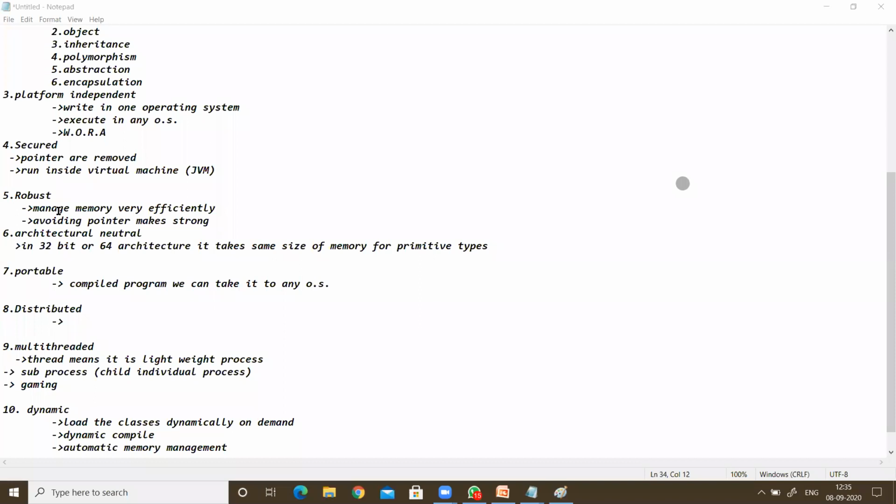Also, we are writing the program in a virtual machine that provides some limitations to access the programs. Those limitations we will see, as in C and C++: public, private, protected, like that. It is providing a number of features, so we can say it is a robust language.